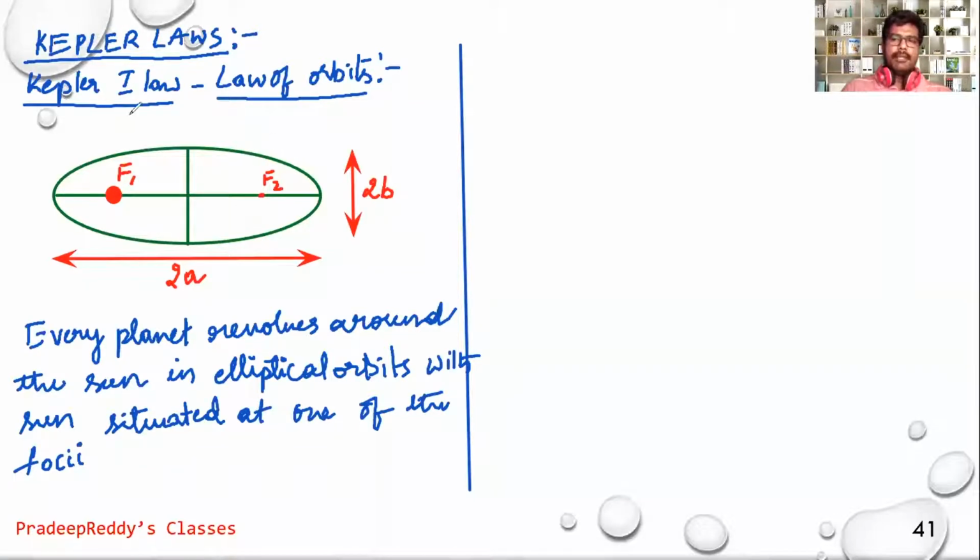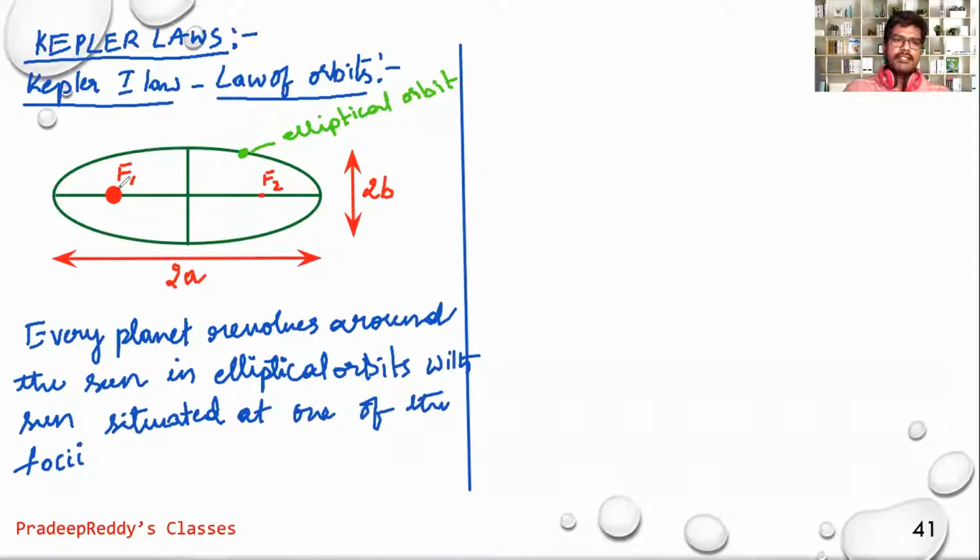So this is elliptical path of the orbit, and there will be a planet revolving in the elliptical orbit. Every planet will be revolving in elliptical orbit with sun situated at one of the foci.